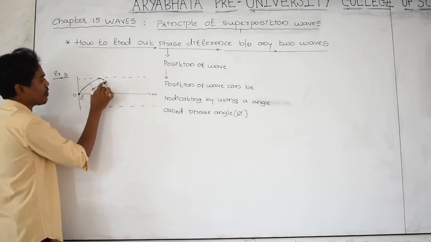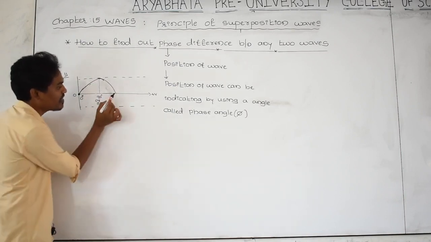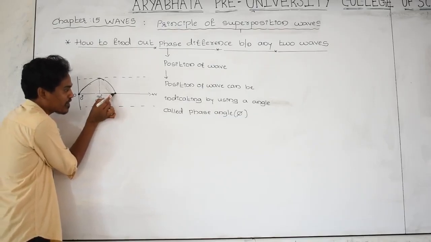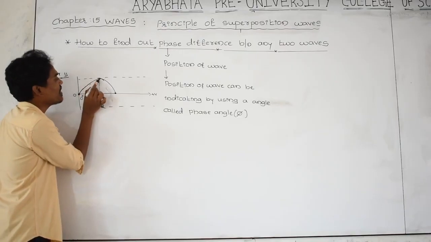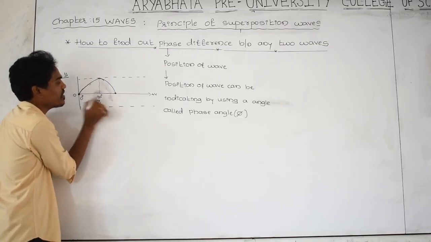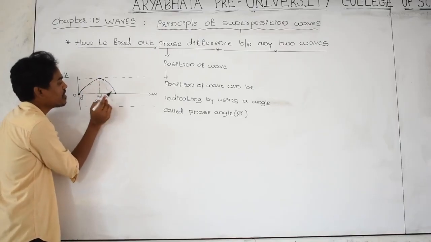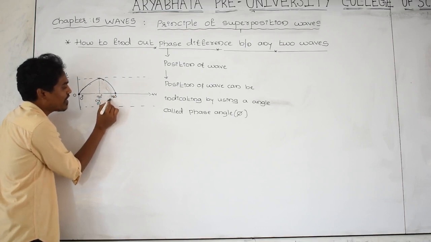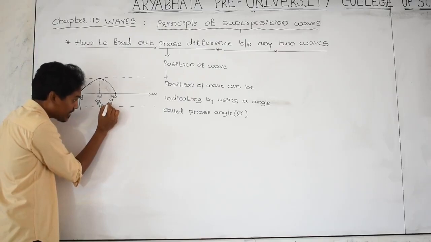Now the wave is moving like this. Where is the position of the wave? Yes, here is the position of the wave. This position can be indicated, here to here 90 degree, again here to here 90 degree, means 90 plus 90 means 180 degree, or in terms of radian, that is pi radian. Pi means 180.